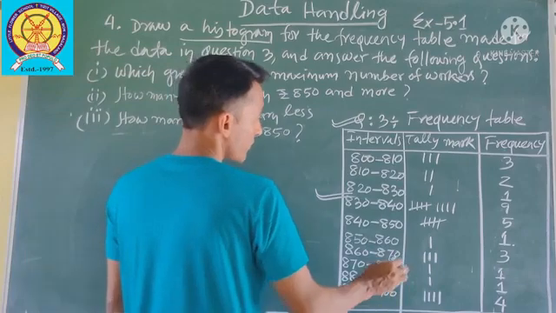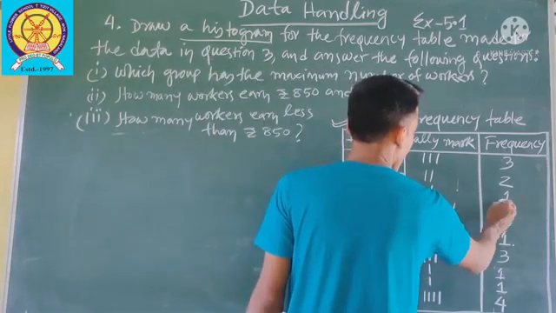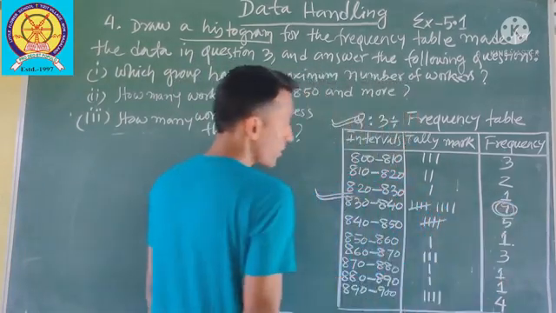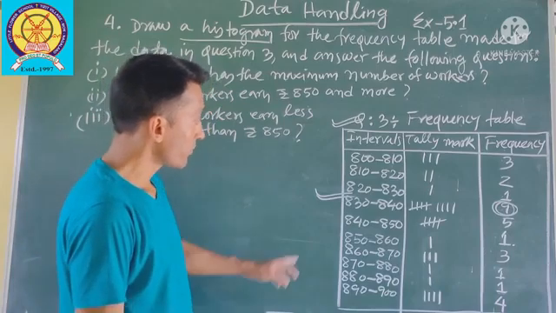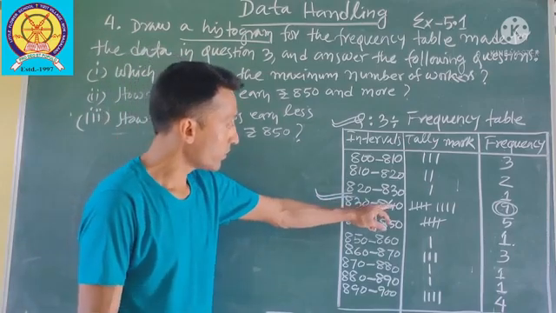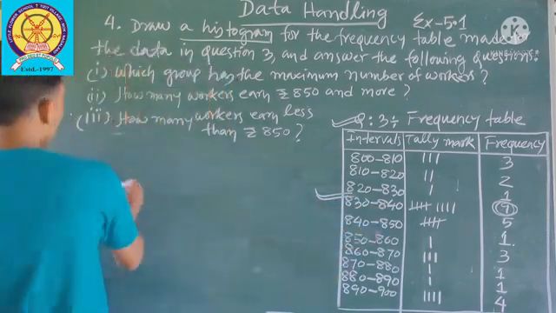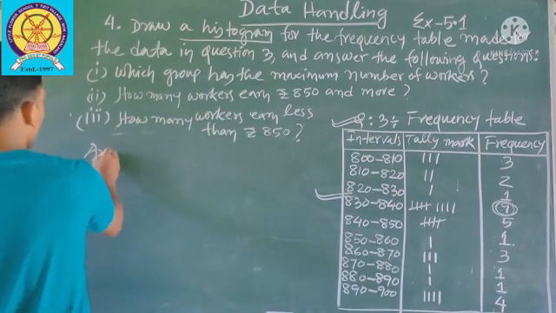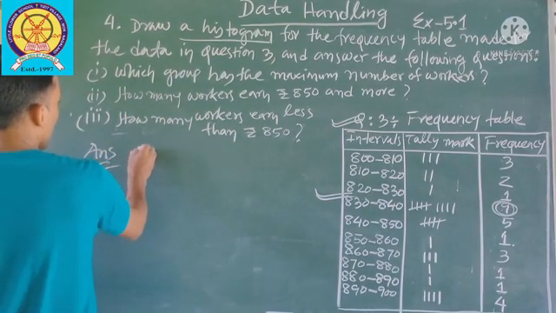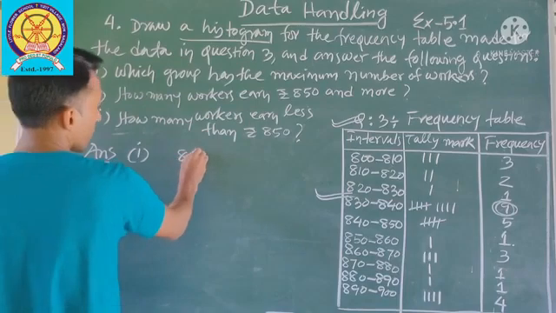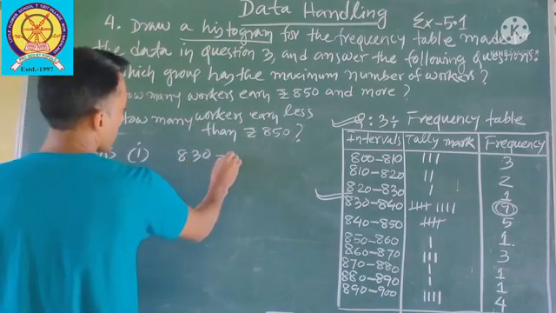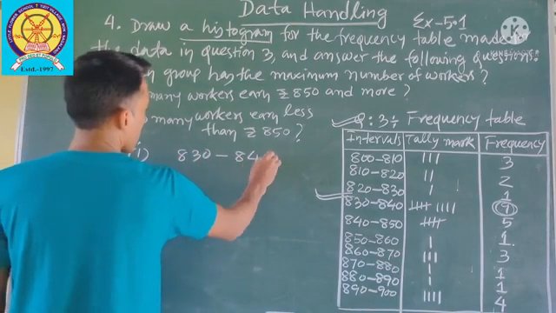Maximum number of workers, you see, 9. 9 workers. In which group? 830 to 840.